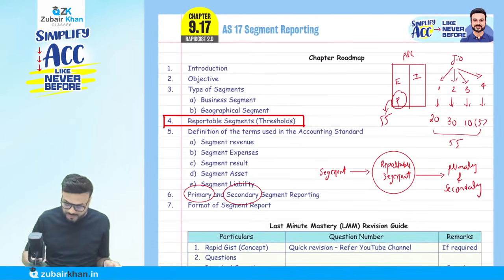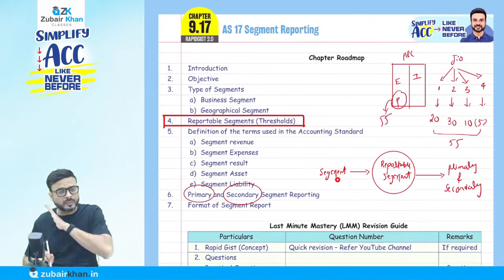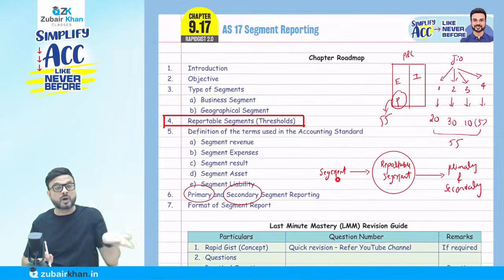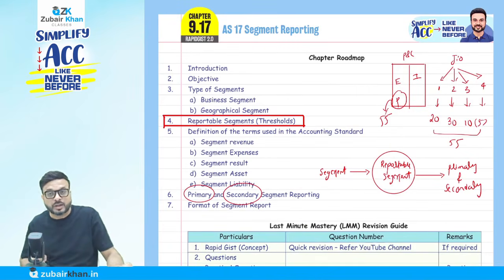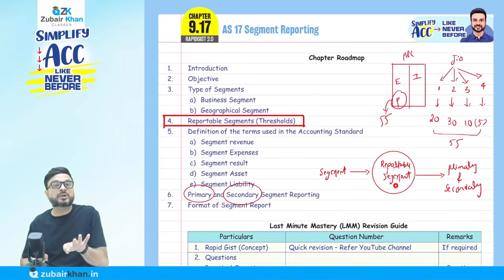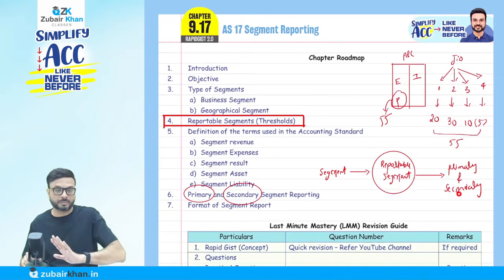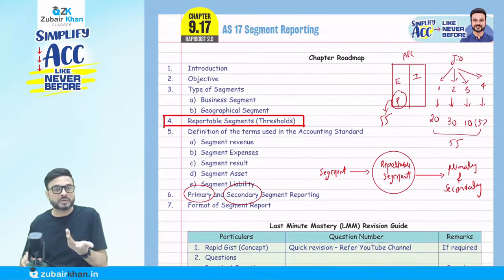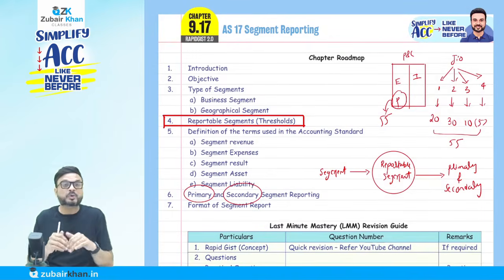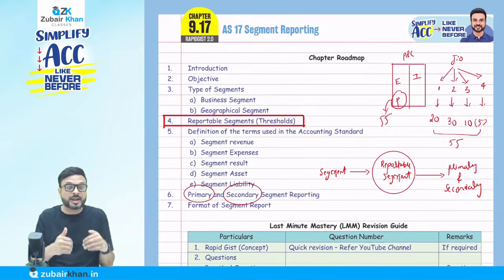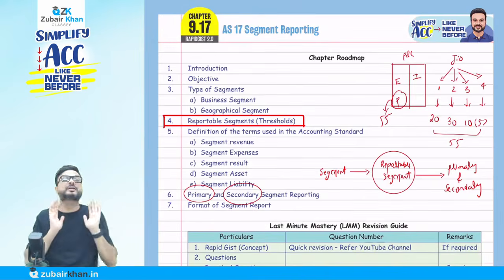First of all, we have to see what we mean by segment. There might be hundreds of segments. Whether all are reportable, not necessarily. There are certain criteria, there's a certain threshold. So you'll see out of those what are the reportable segments. If they are reporting a segment, what do they have to report? Primary reporting or only secondary reporting. So we will discuss how to decide whether they have to do the primary reporting or the secondary reporting, because the reporting requirement is going to change on the basis of whether it's a primary reporting requirement or a secondary reporting requirement.